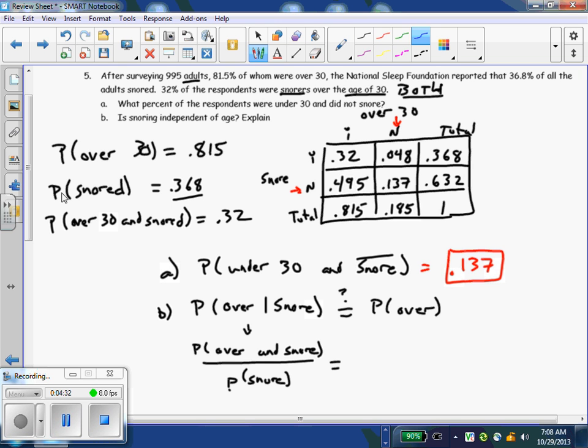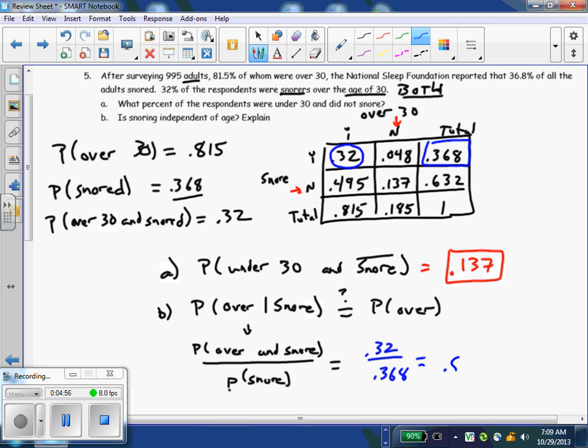The probability of over and snoring, that's that 32% that do both. And the probability that someone snores was 0.368. Some quick math there: 0.32 divided by 0.368.